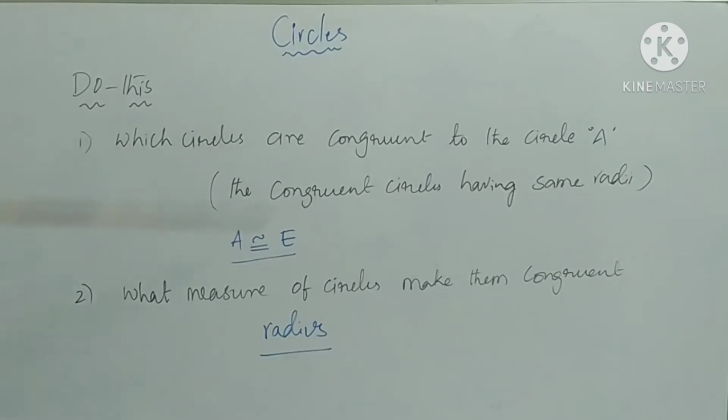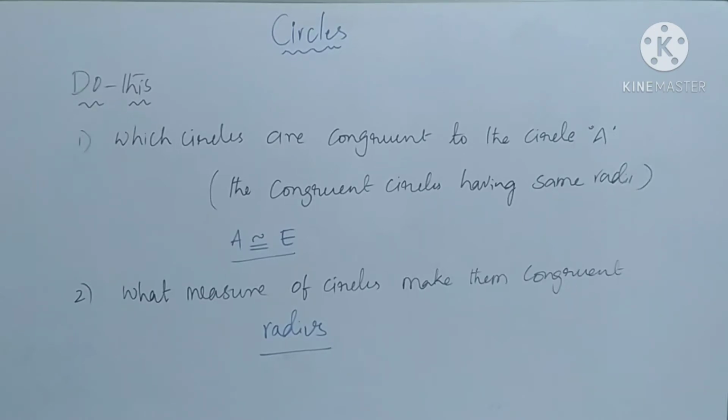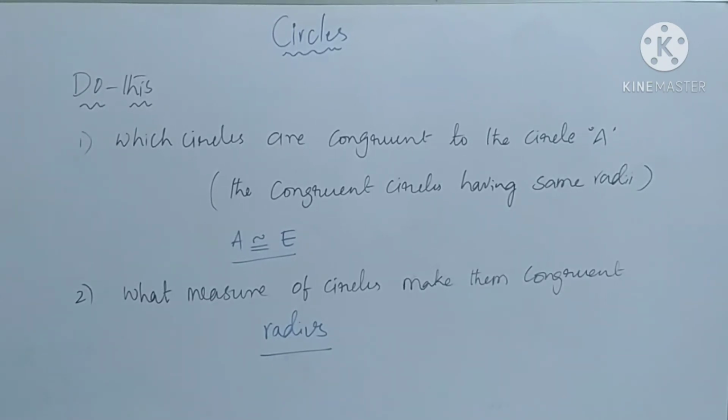Do this. First one: which circles are congruent to circle A? Congruent circles have the same radii. So in the given figure, circle A is congruent to circle E.